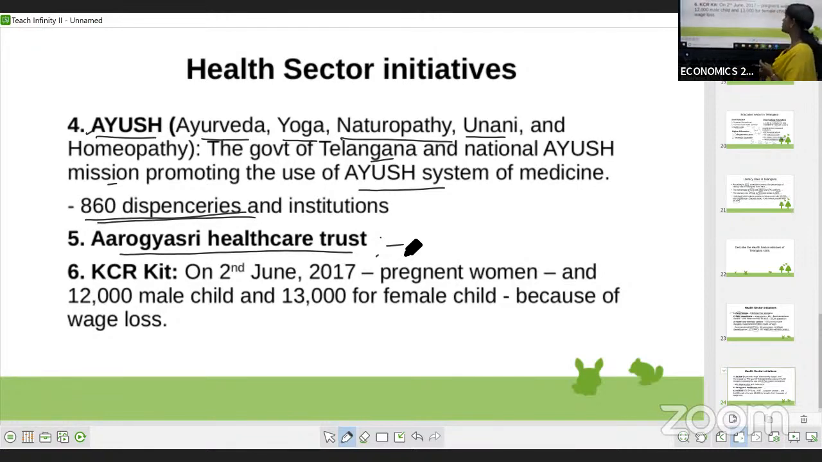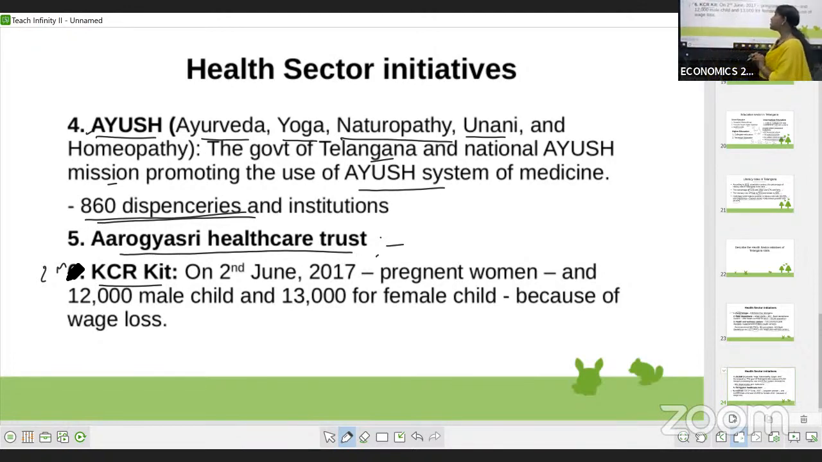The next program is the KCR kit. You may get this again as a 2-mark question. Just now I told you Kanti Velugu is a 2-mark question, and the KCR kit also has a chance of being a 2-mark question. What is this KCR kit? They are providing a kit in which some medicines and items will be there. So let's see what this KCR kit is.